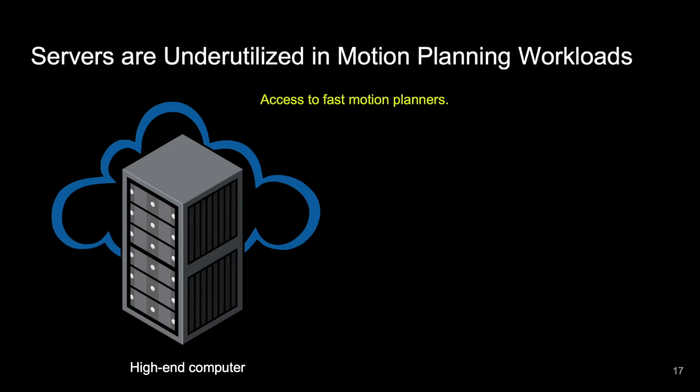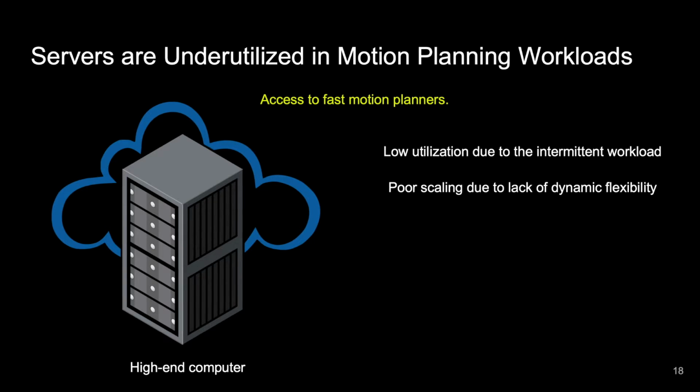Next, let's talk about how we actually speed up these graph-based motion planning methods. One simple way is to provision a high-end computer on the cloud, as we saw before. This lets us offload the high-dimensional planning task to this computer. However, there are two main disadvantages with this approach. First, there is low utilization of this high-end computer due to the intermittent nature of motion planning. Second, this computer has poor scaling with many robots, as if all the robots request a motion plan at the same time, it will get backlogged and not be able to respond to them quickly enough.